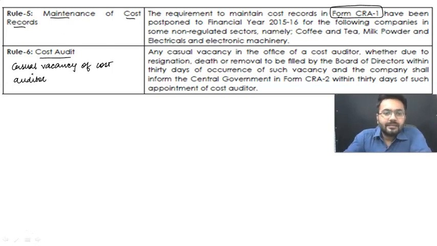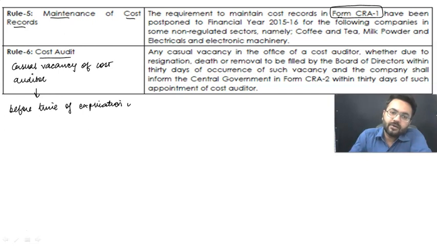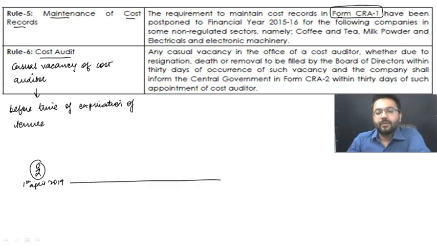Casual vacancy means that it is before the time of expiration of tenure. Casual vacancy is whenever, let us suppose we have appointed one person and he has been appointed from 1st of April 2019 till 31st of March 2020.